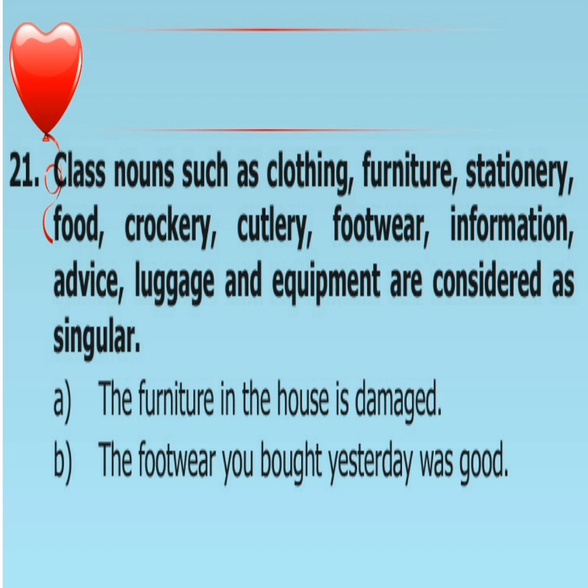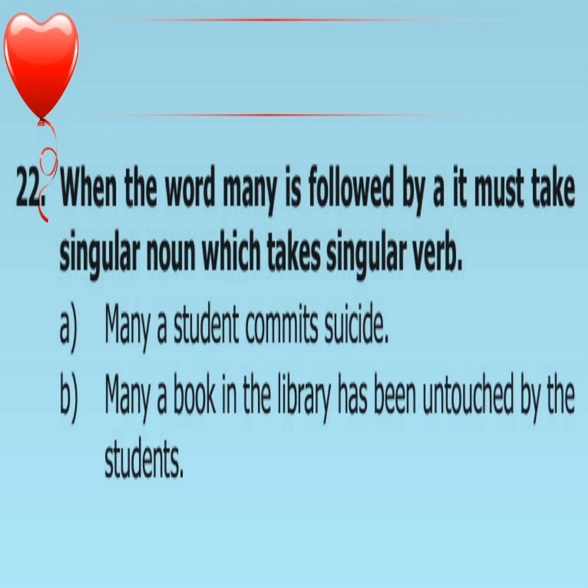Let's move to the next rule. When the word many is followed by a, it must take a singular noun which takes a singular verb. Many a student commits suicide. So many a we have to consider. Student is singular, so commits is singular. Many a book in the library has been untouched by the students. Many a is there, so the verb is singular. So it is has and not have.